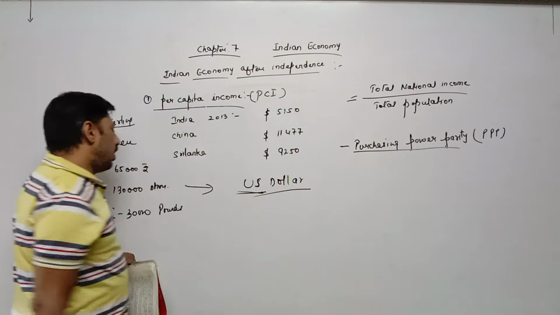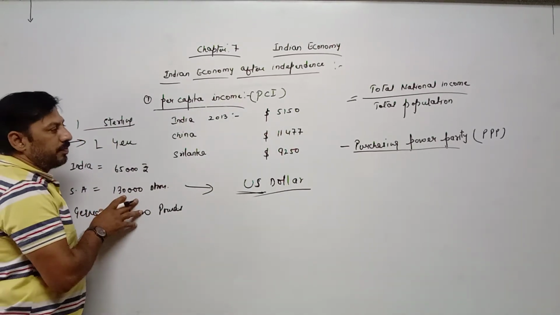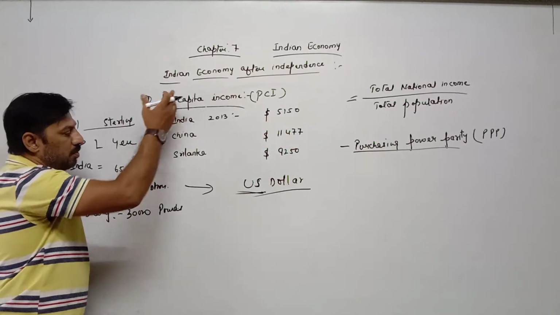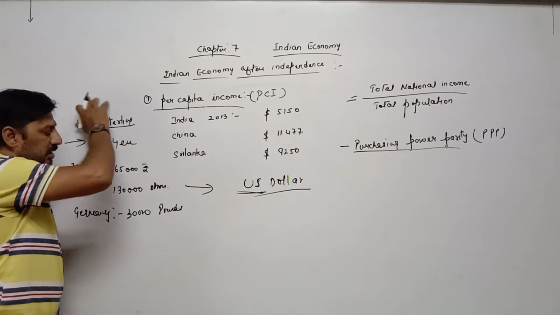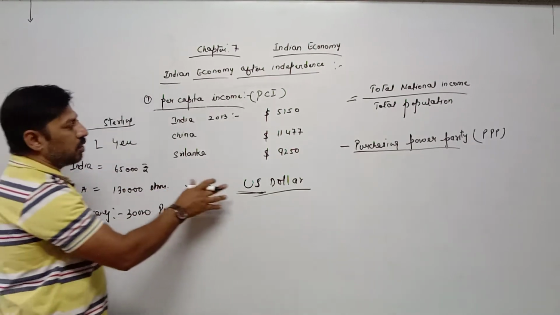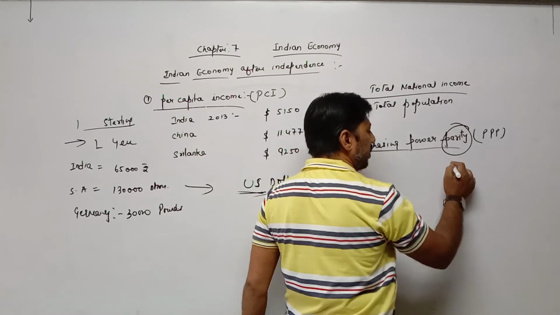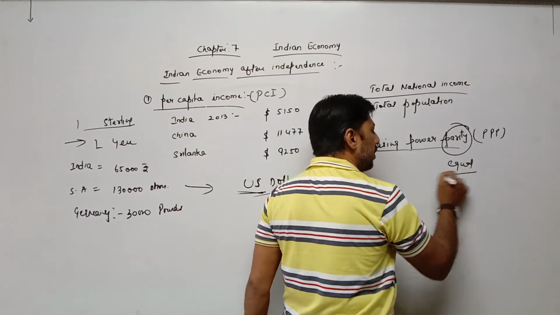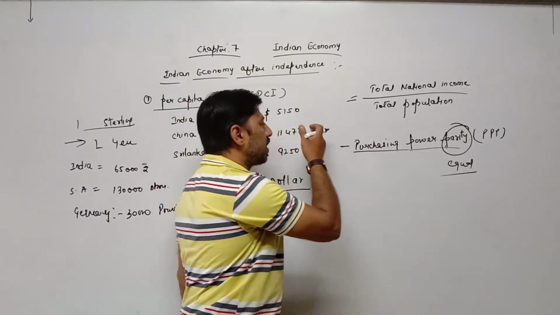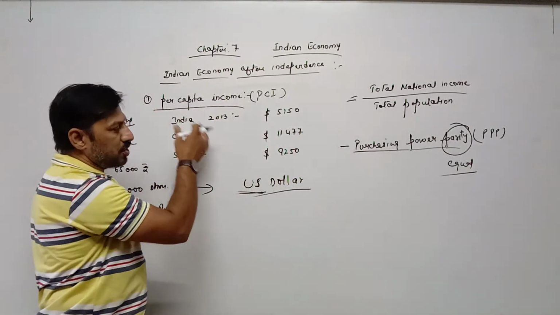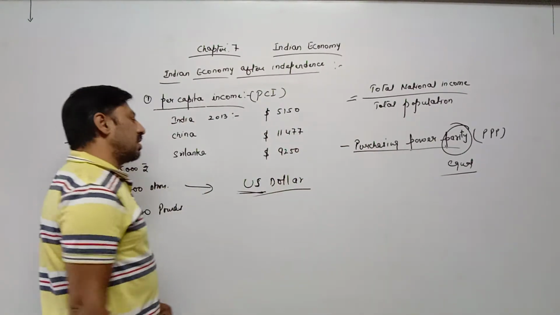Once all currencies are converted into US dollars, we are able to compare easily either per capita income or national income. The process of converting the currencies of all countries into US dollars is called purchasing power parity. Parity here means equal. Now all currencies come on an equal stage, an equal level. Through that we are able to compare national income, per capita income, purchasing power, production, demand, supply, everything, with other countries.